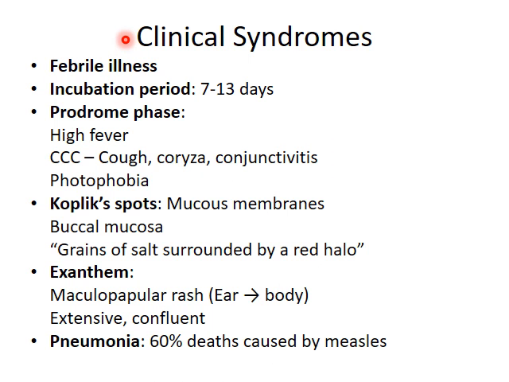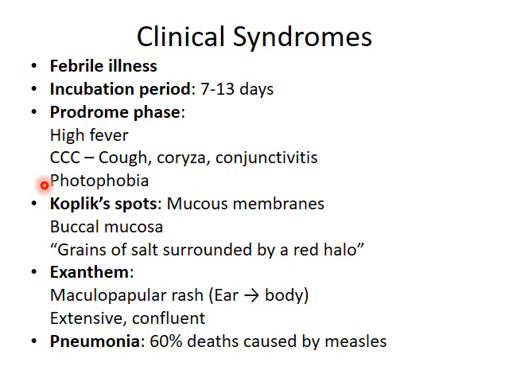Now we shall see the clinical manifestation of this disease, measles. Measles is a febrile illness with an incubation period of 7 to 13 days. The disease is divided into 3 stages: prodromal phase, eruptive stage and post-measles stage. In the prodromal phase, the symptoms that occur are high fever, triple C, that is cough, coryza and conjunctivitis. Coryza is basically inflammation of the mucous membrane of the nose, and photophobia.